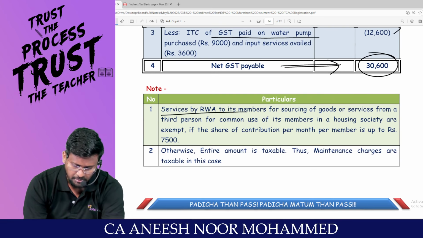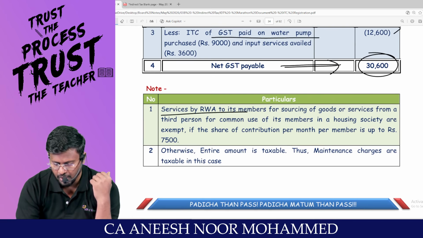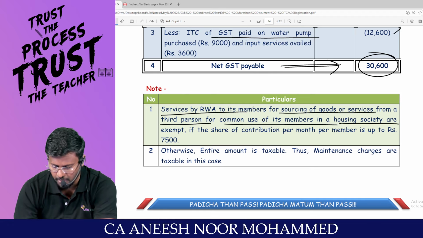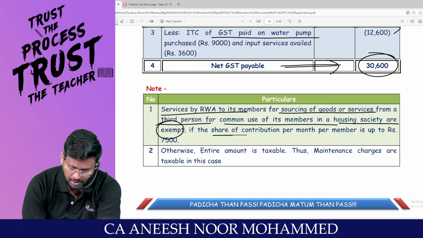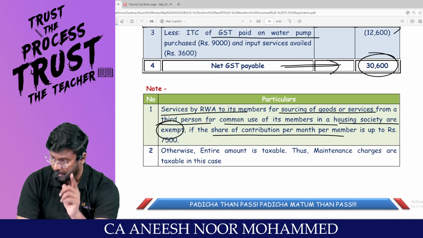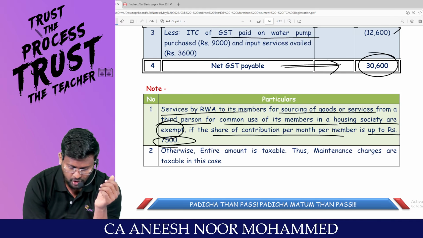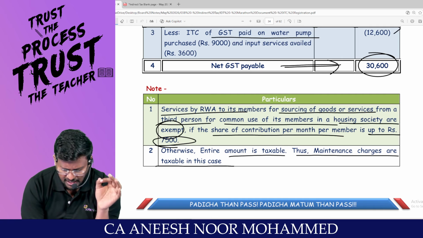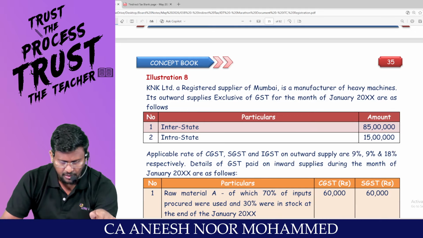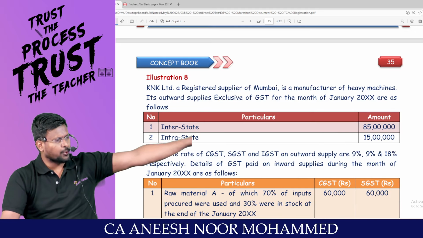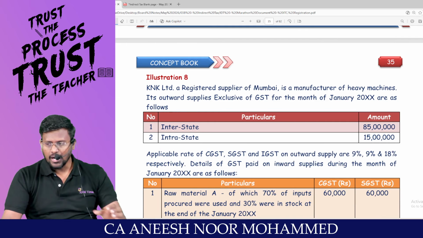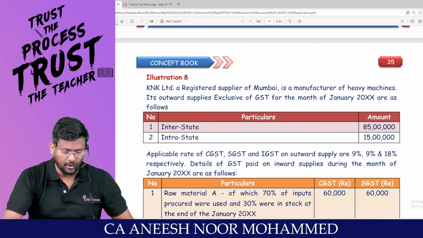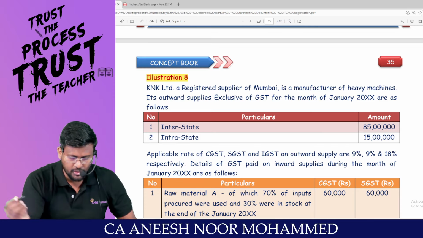Service by RWA to its members for sourcing of goods or service from a third person for common use of its members in a housing society is exempt if the share of contribution per member per month is up to how much? Otherwise, the entire amount is taxable. Thus, maintenance charges are taxable in this case. Am I right? So on outward supply, they are supposed to collect output tax, and whatever GST they have paid can be taken as ITC, and the net amount they are supposed to pay to the government. Can I move into illustration number 8?